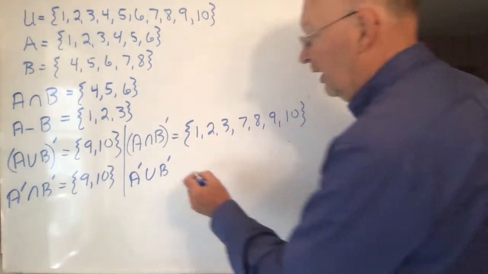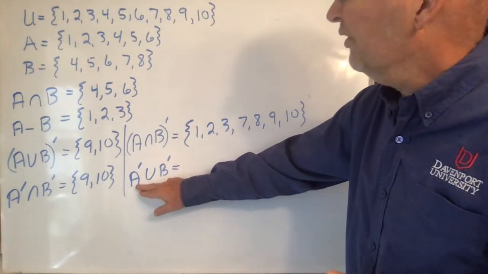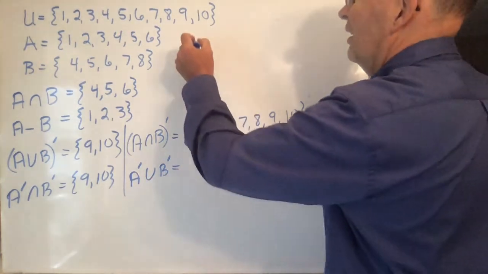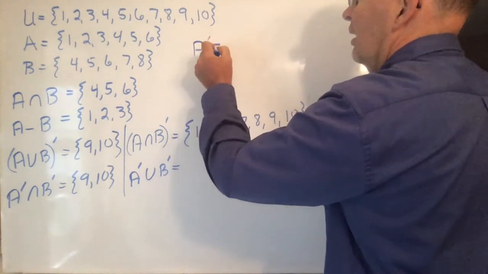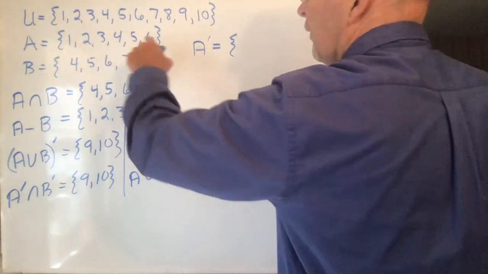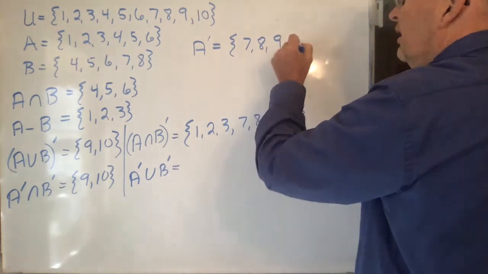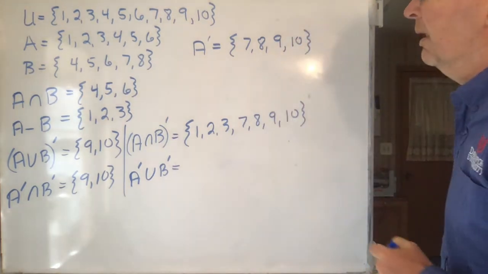So this should end up giving us the same thing. Let's see if it does. First of all, what's the complement of A? The complement of A again is what? 1, 2, 3, 4, 5, 6. The complement would be 7, 8, 9, and 10.